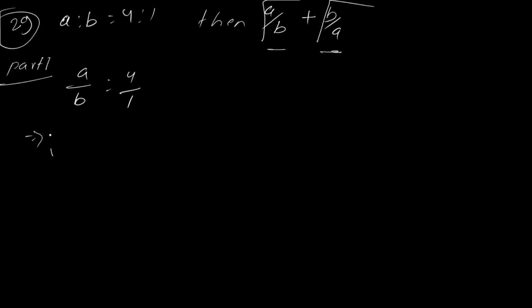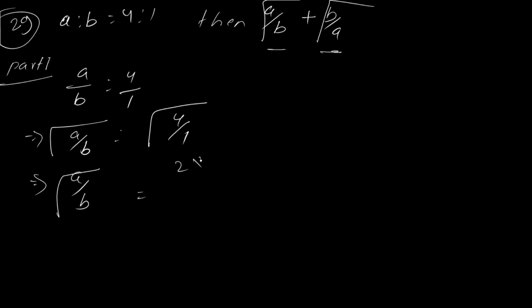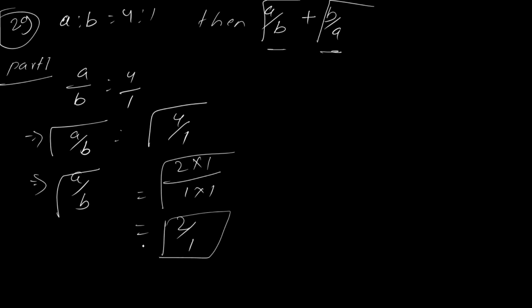Yes sir. They are asking you root, so take the root. What is the problem, we can take root on both sides. So root under a by b, 2 multiplied by 2, 1 multiplied by 1, so root under a by b equal to how much, beta? 2 by 1. Okay, means this term we found. Now we have to find out this term.